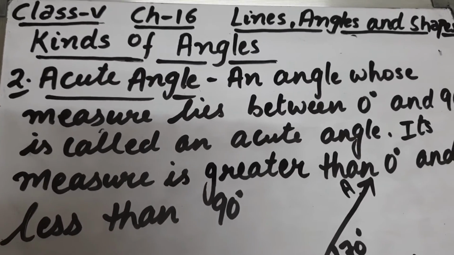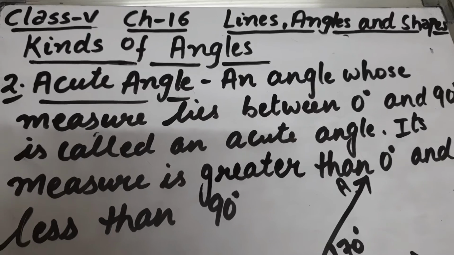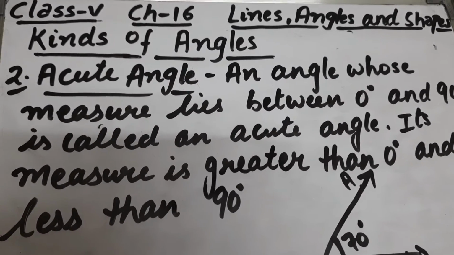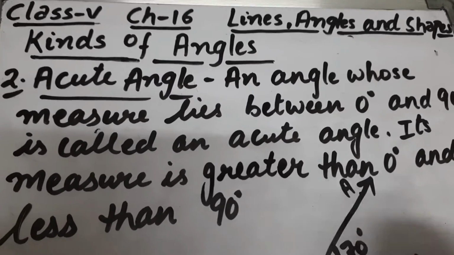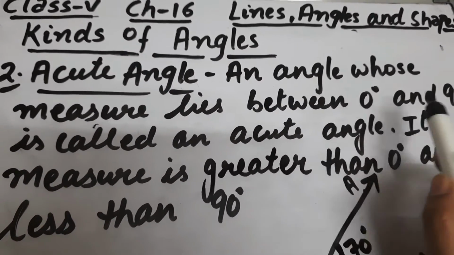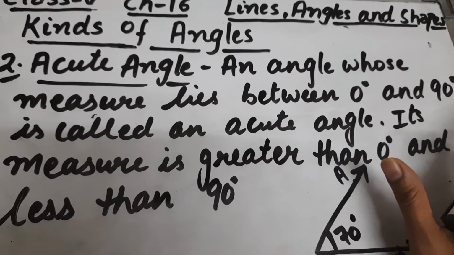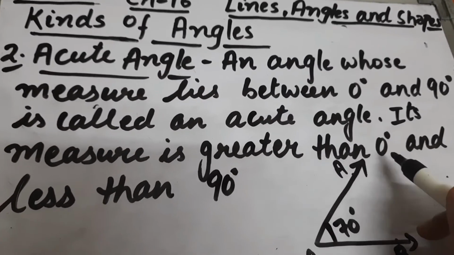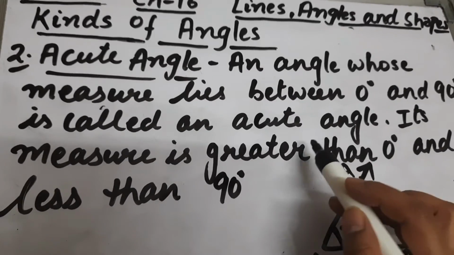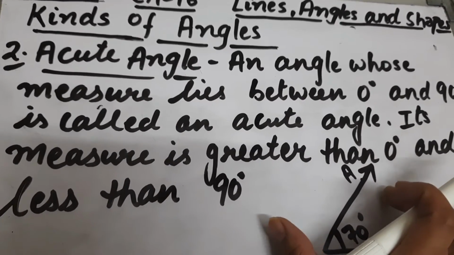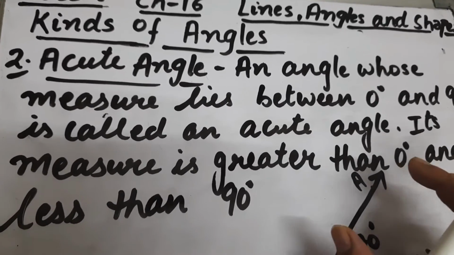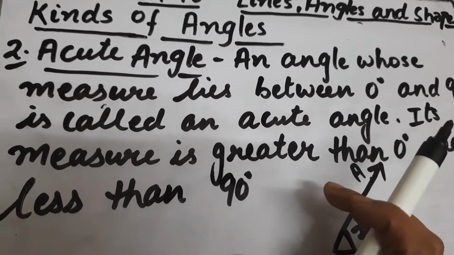Second is acute angle. What is an acute angle? An angle whose measure lies between 0 degree and 90 degree is called an acute angle. That means its measure is greater than 0 degree and less than 90 degree. The measure of acute angles is greater than 0 and less than 90 degree. That is, greater than 0 degree but less than 90 degree.